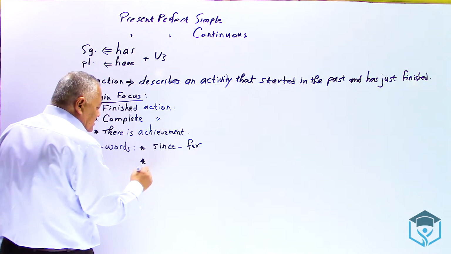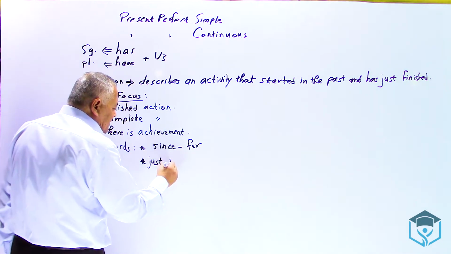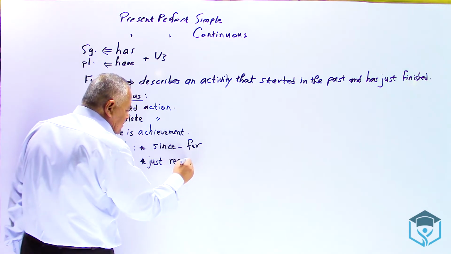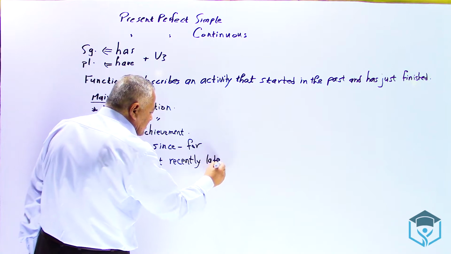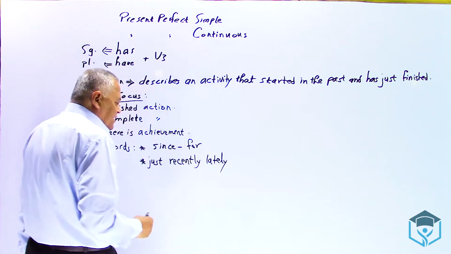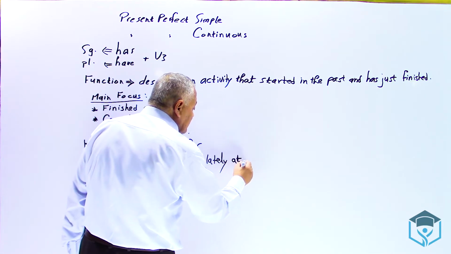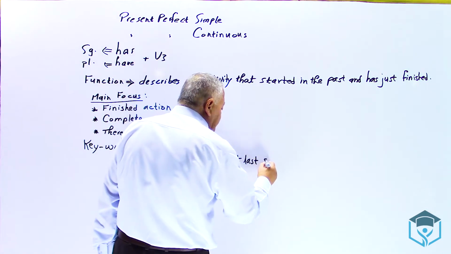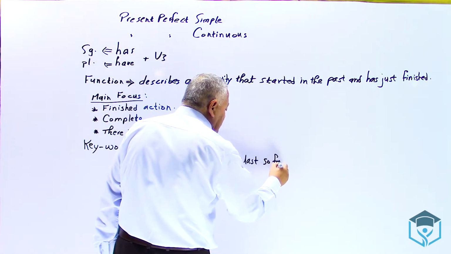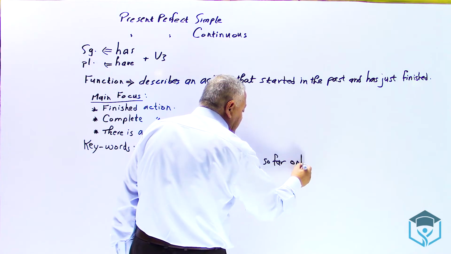Second list, the words just, recently, lately. Just, recently, lately. At last, so far, the word only.